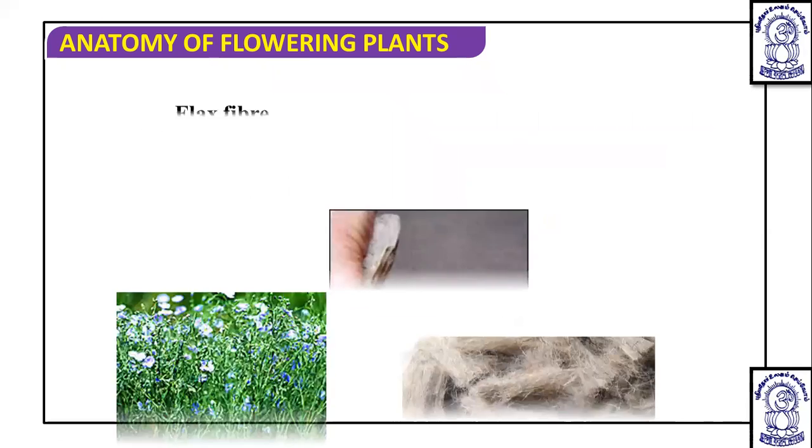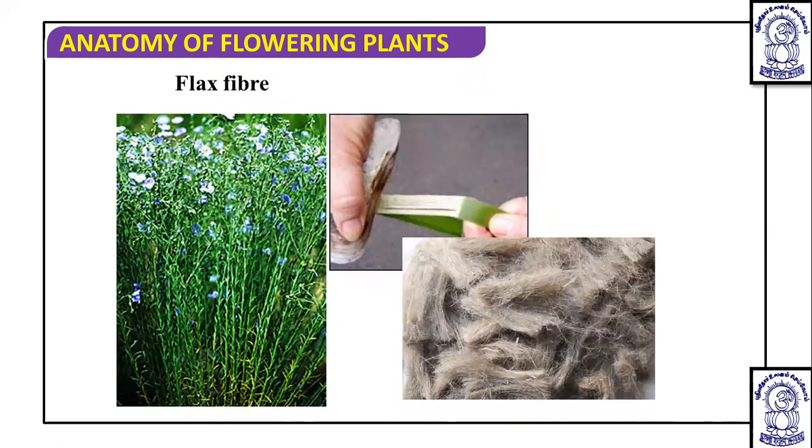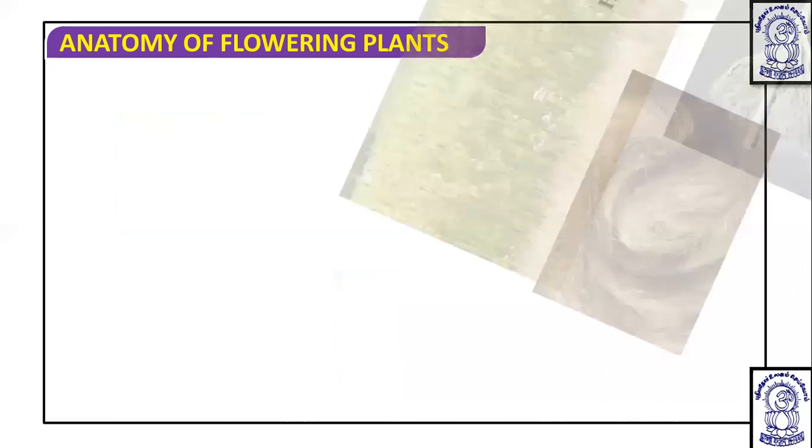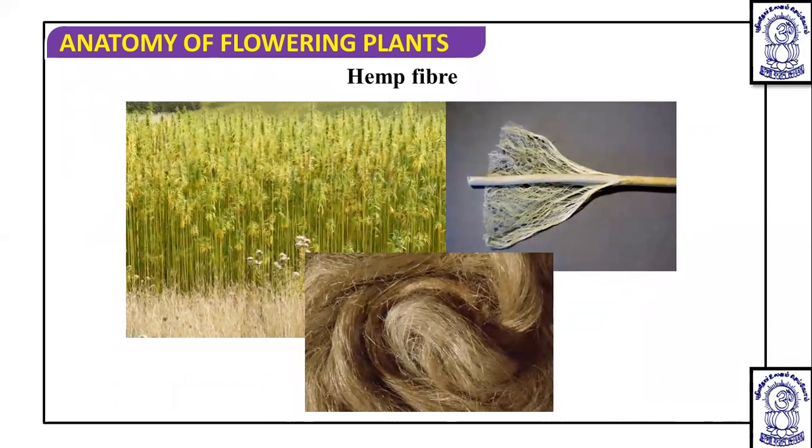So this is all about the phloem fiber, and protophloem and metaphloem, which are parts of the primary phloem based on origin. First formed is protophloem, later formed from the primary phloem is metaphloem. Flax fibers and hemp fibers are examples of phloem fibers.